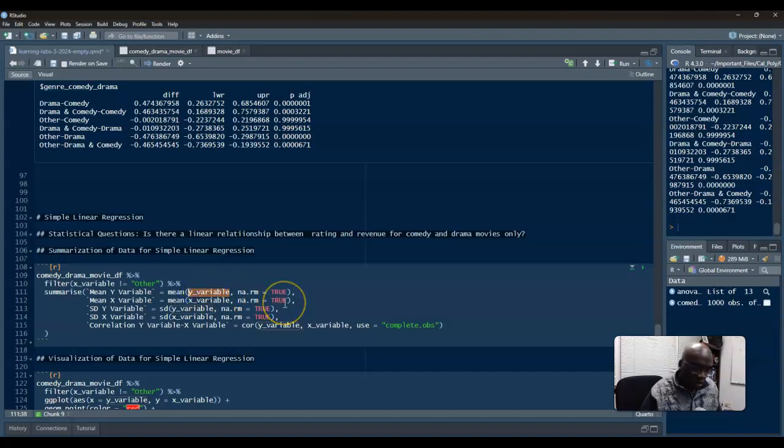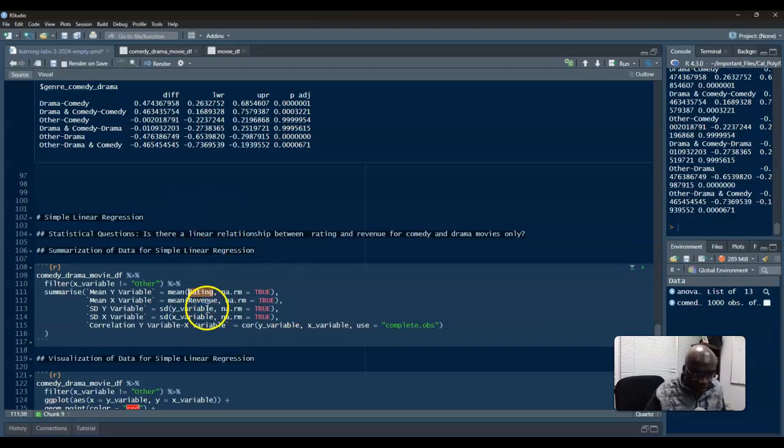I'm going to need to find my mean, which is going to be ratings. What causes which, logically speaking? Ratings causes money. Yeah, I'll say ratings causes money. Okay, ratings. And this is going to be revenue. Okay, great.